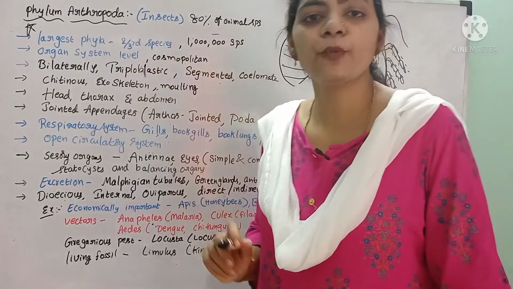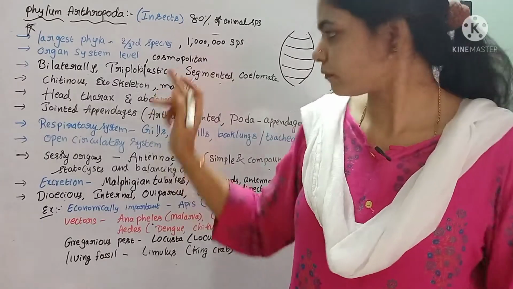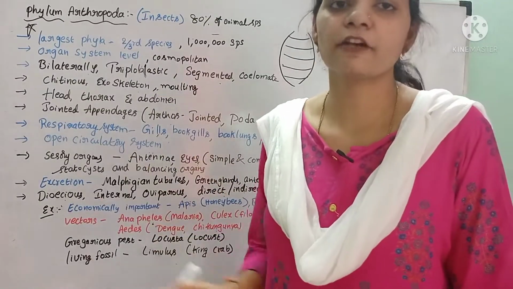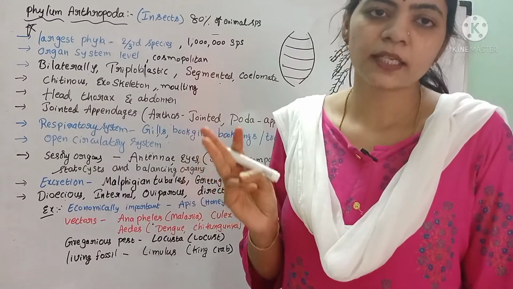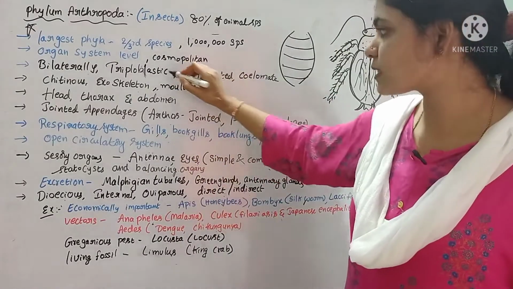And they exhibit triploblastic nature. What is triploblastic nature? These insects consist of 3 germinal layers: ectoderm, mesoderm and endoderm. Hence they are triploblastic in nature.